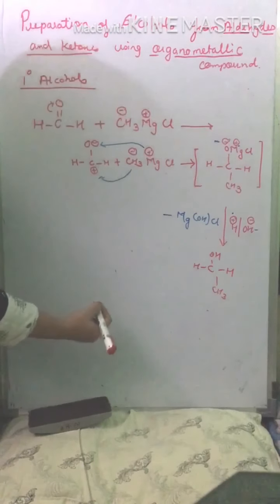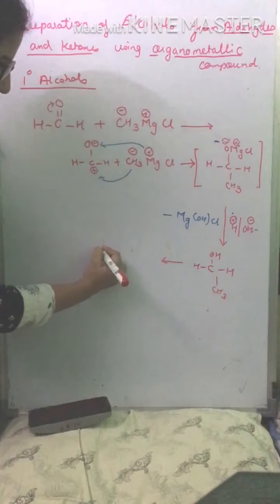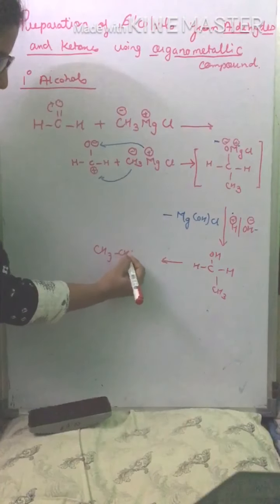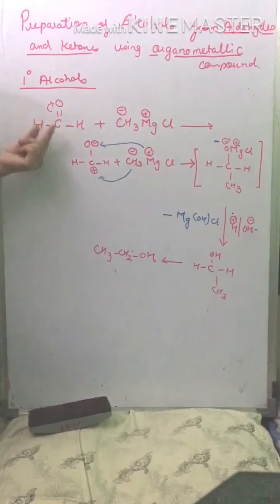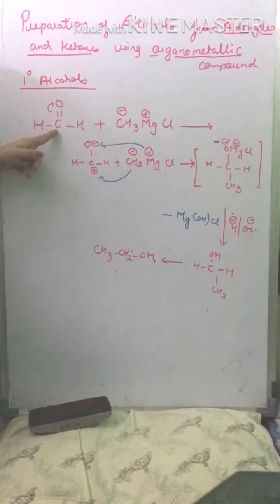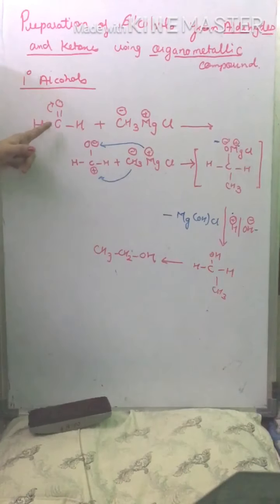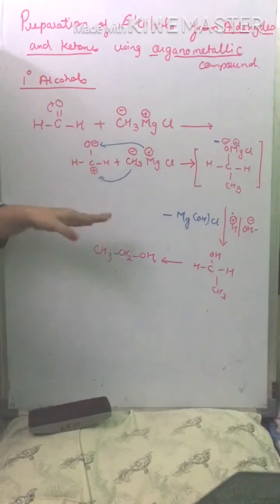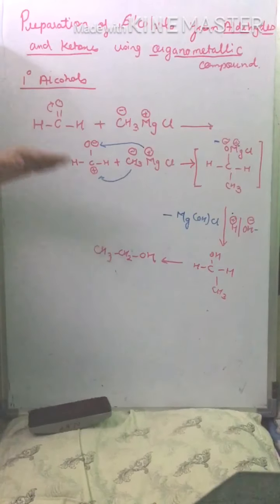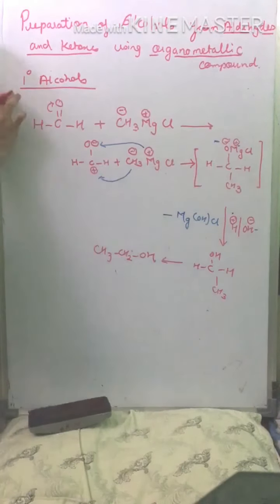We can write this alcohol in this way also: CH3CH2OH. That is ethanol. Now here you can see we have used one formaldehyde, which has one carbon, and here we are using methyl magnesium chloride, which is a Grignard reagent. This is one carbon, and we are getting the primary alcohol. That means we can increase the carbon chain according to the preparation of the alcohols. This was for the primary alcohol.